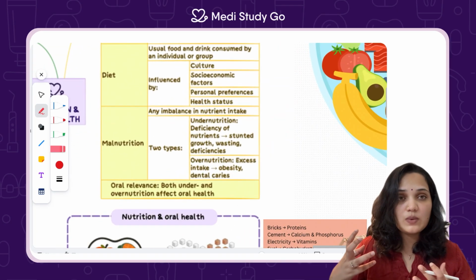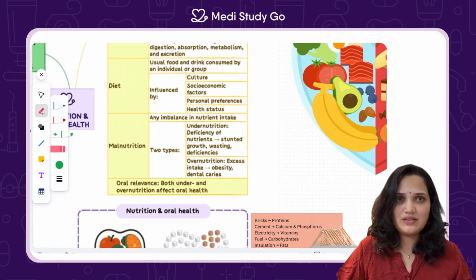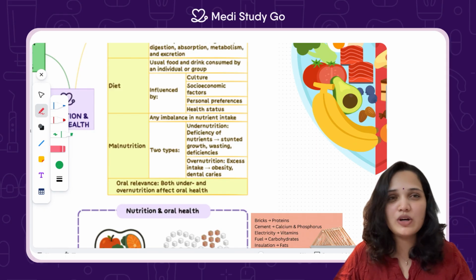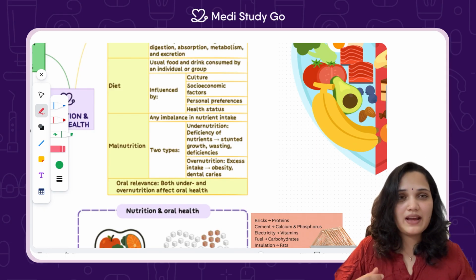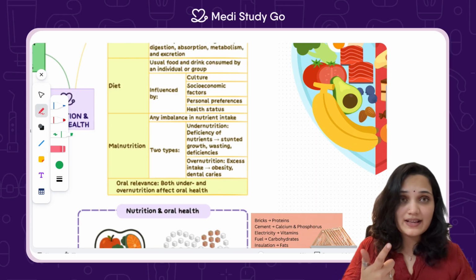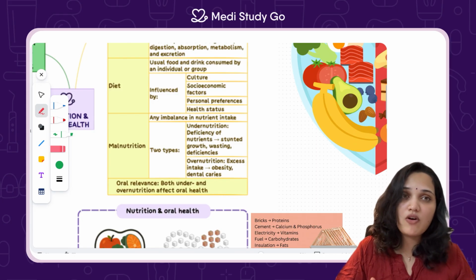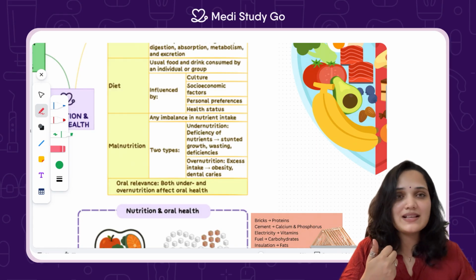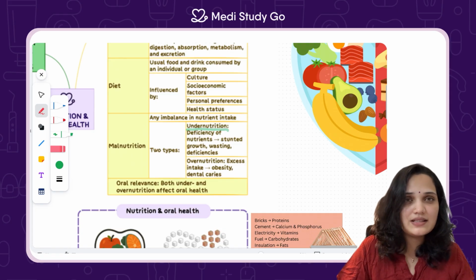So, if that was diet and nutrition, what is malnutrition? Malnutrition is not just about poverty and poor people. It's a pathological state caused by deficiency or excess. Did you know malnutrition can also be caused by excess? So there are two types. One is undernutrition, which causes stunting and wasting diseases.